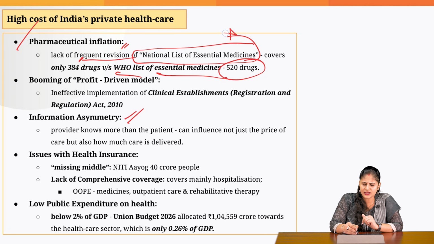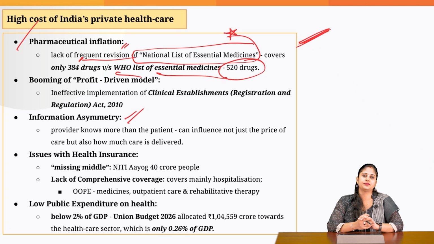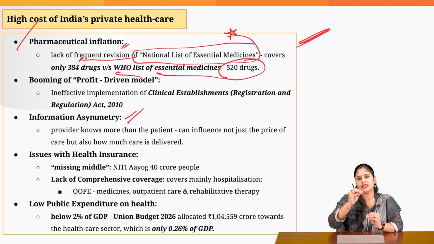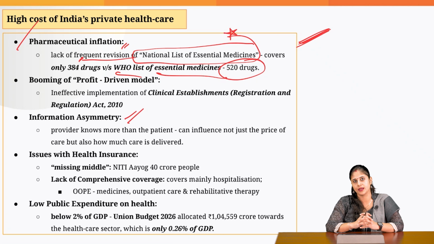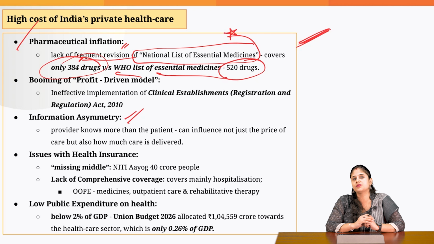Now, what is this essential list all about? For the medicines on this list, the government caps the maximum price that could be charged by the companies, because the government's view is that we need to ensure that these essential medicines are affordable to the public. But the price of medicines outside this list cannot be effectively regulated. That is why more and more drugs need to be incorporated into this list, and frequent revision of this list is the need of the hour.